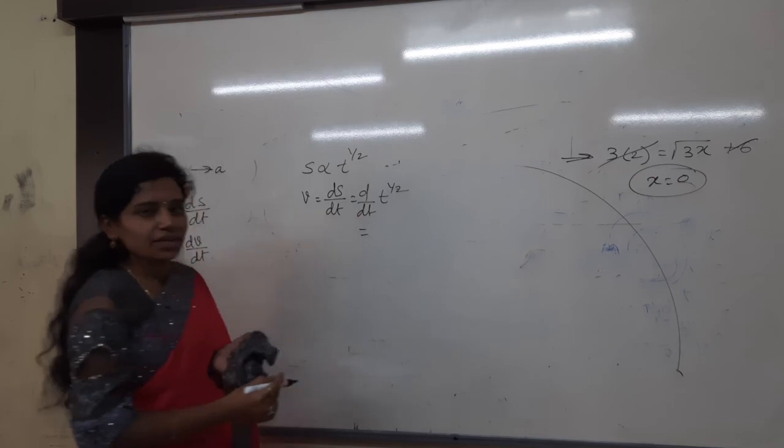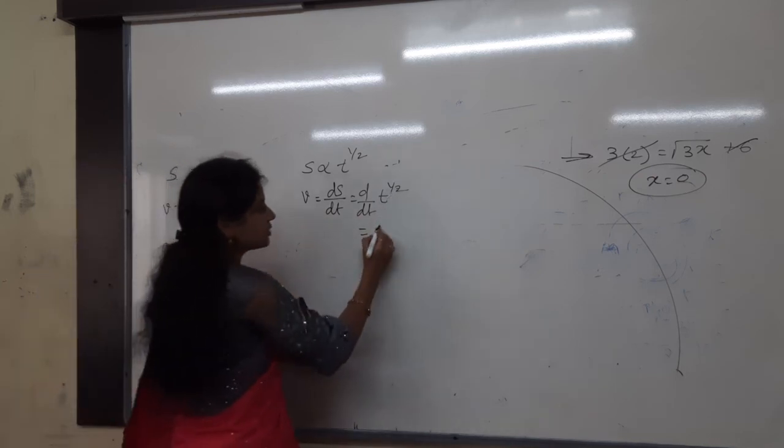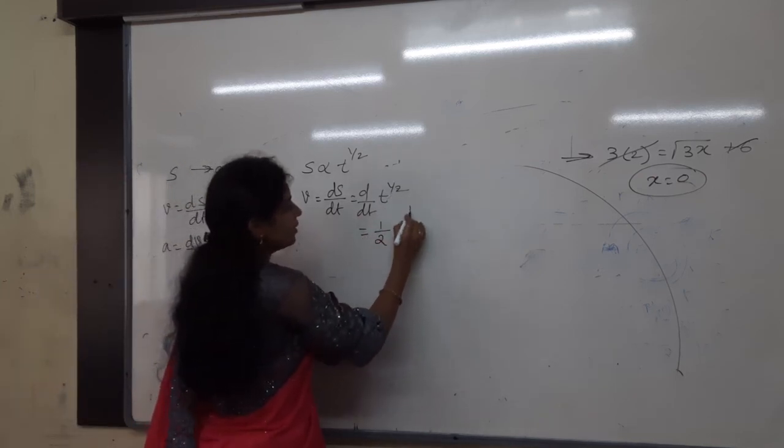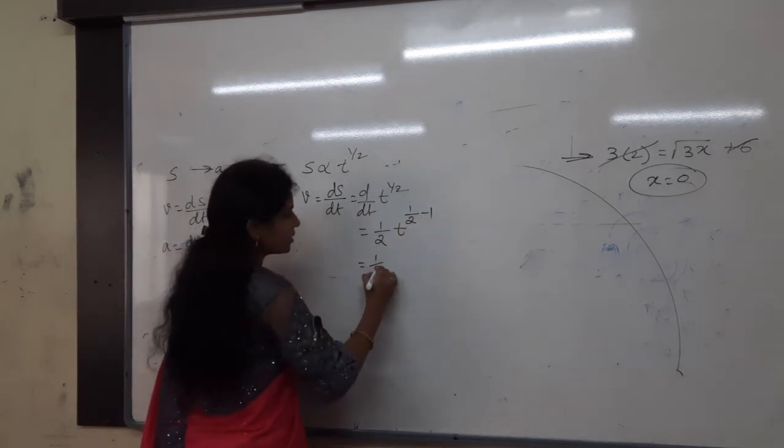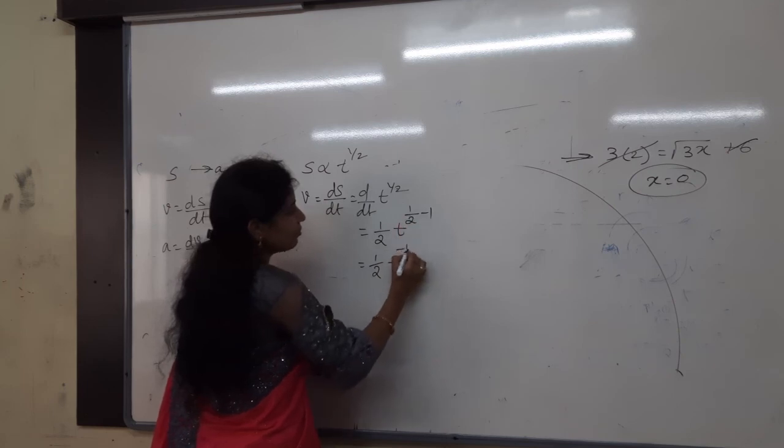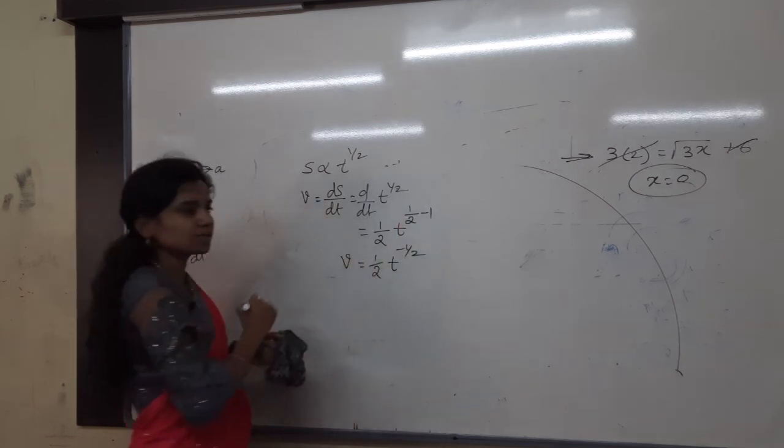n into x power n minus 1. n is how much? 1 by 2 into t power 1 by 2 minus 1. Correct? This will be half into t power minus 1 by 2. This is the velocity I got.